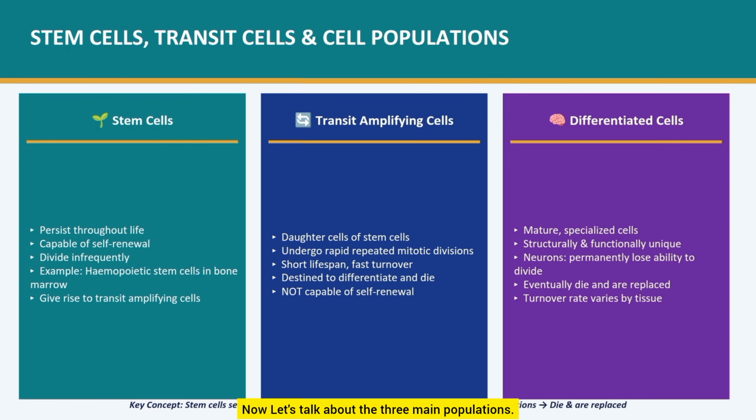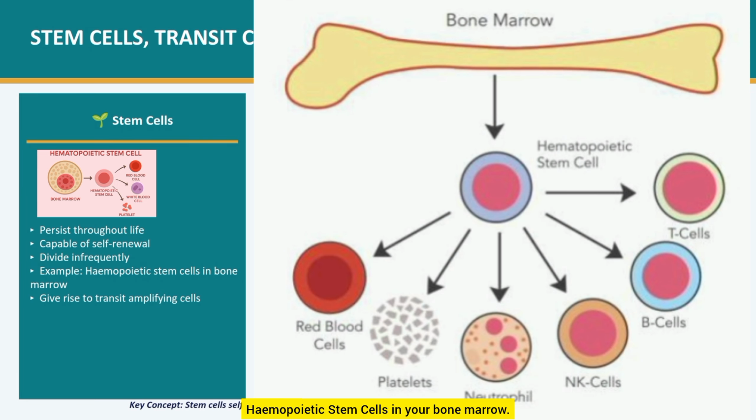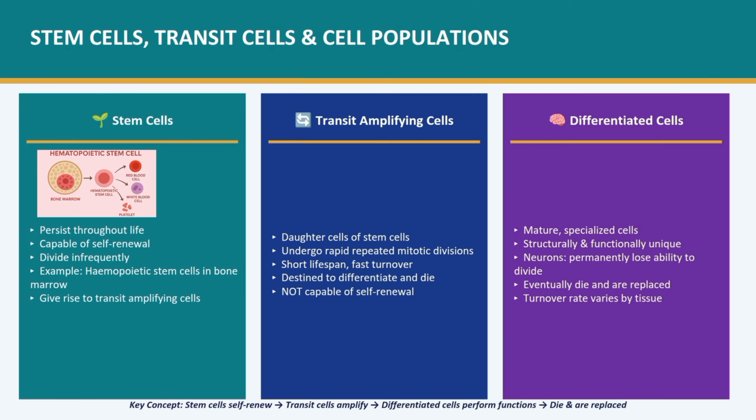Now let's talk about the 3 main populations. Stem cells are the parent cells. They're long-lived, self-renewing, and divide infrequently. A classic example? Hematopoietic stem cells in your bone marrow.